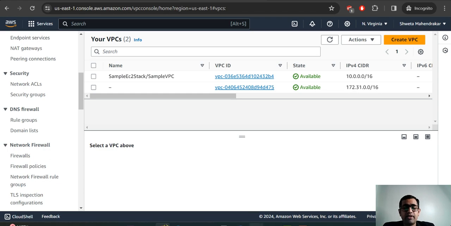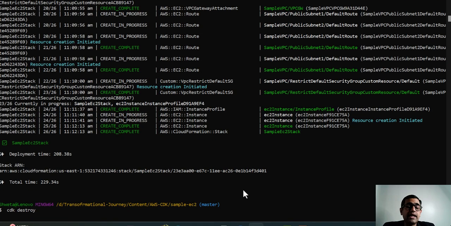There is a very simple command called CDK destroy, and what this does is it tells the CDK that I want to destroy all of the resources that I've been creating or that have been created, and you can have peace of mind, because you might incur losses or you might not remember that you had created a few of the services, and those services will incur charges, and you will only know after the billing cycle or after the bill is generated from the AWS side.